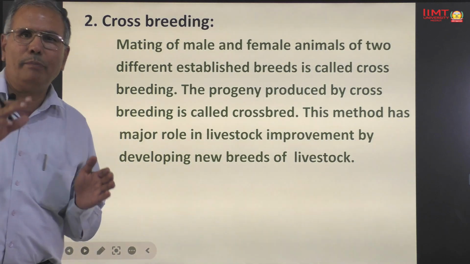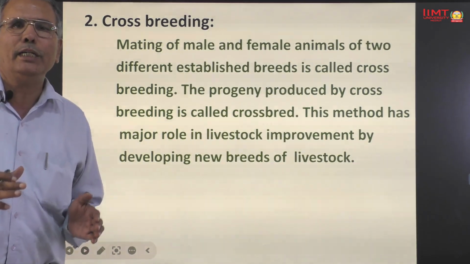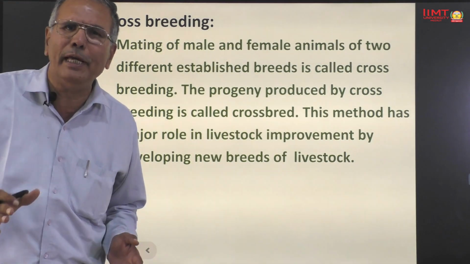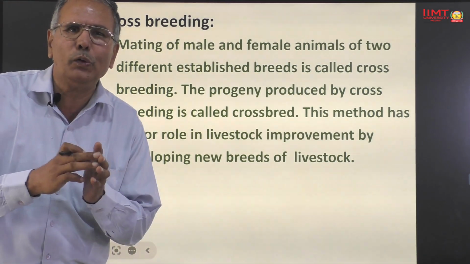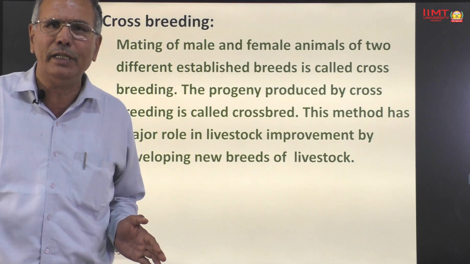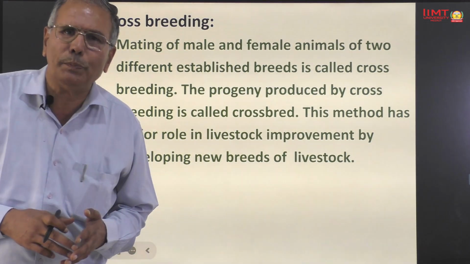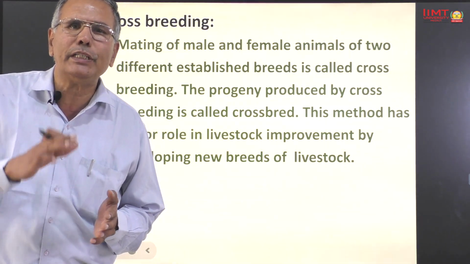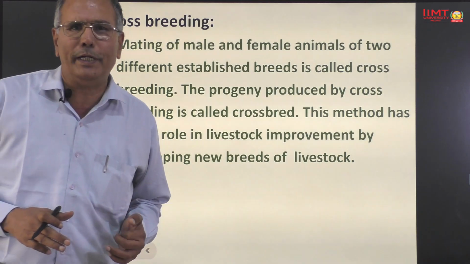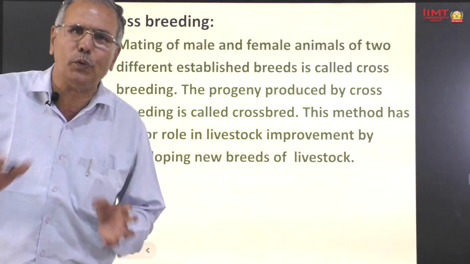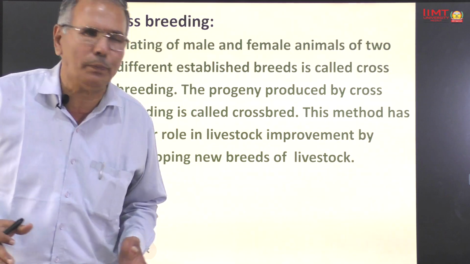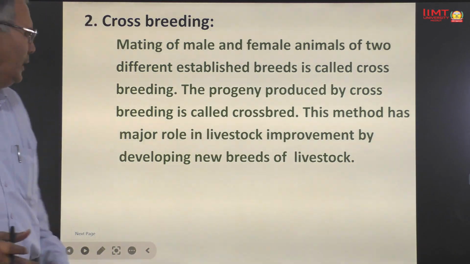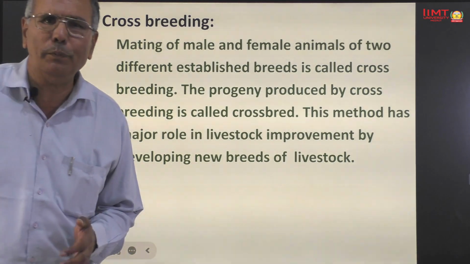Second method of outbreeding is crossbreeding. What is crossbreeding? Mating of male and female animals which belong to 2 different established breeds is known as crossbreeding. The progeny produced by crossbreeding is called crossbred. This method has a major role in livestock improvement by developing new breeds of livestock.